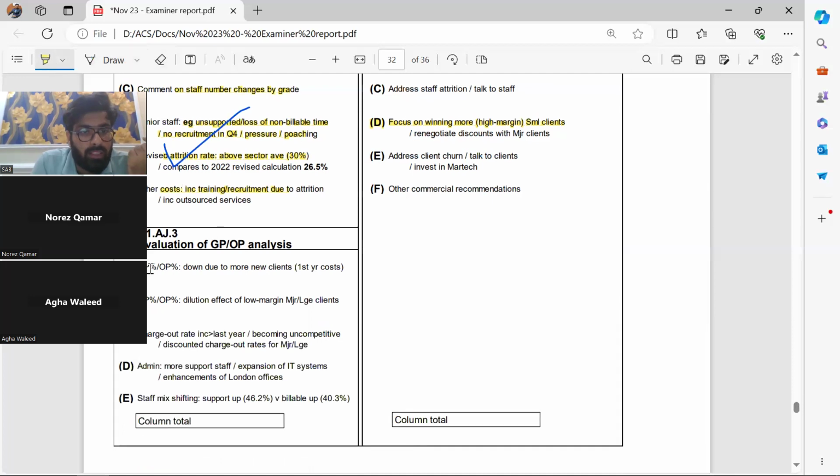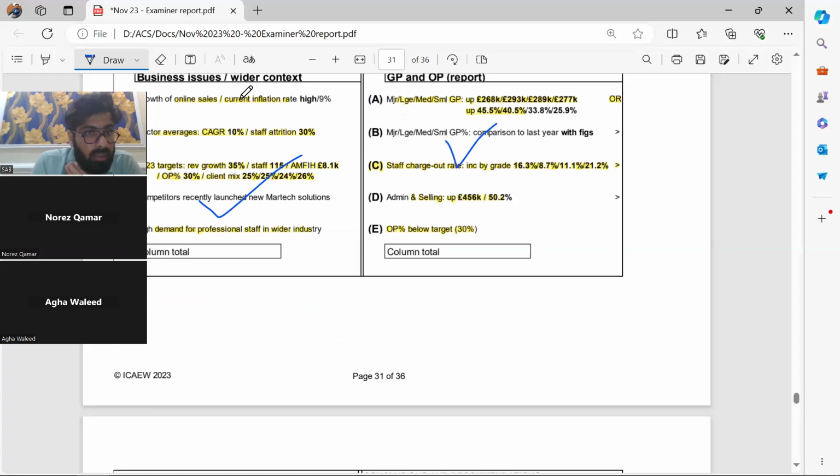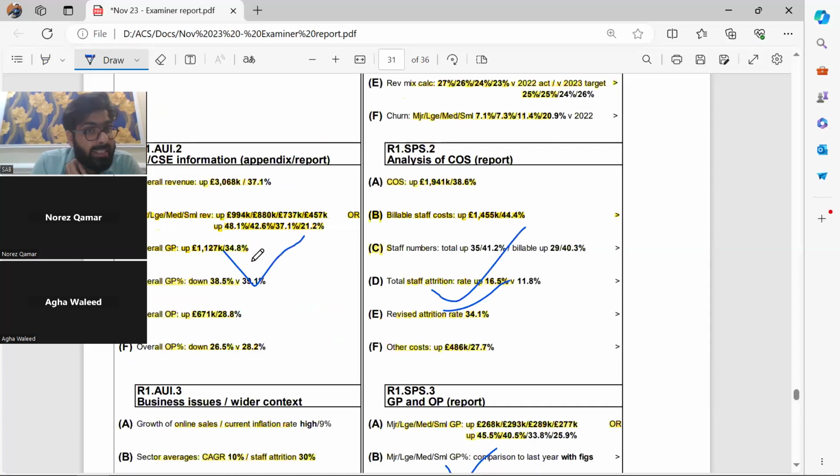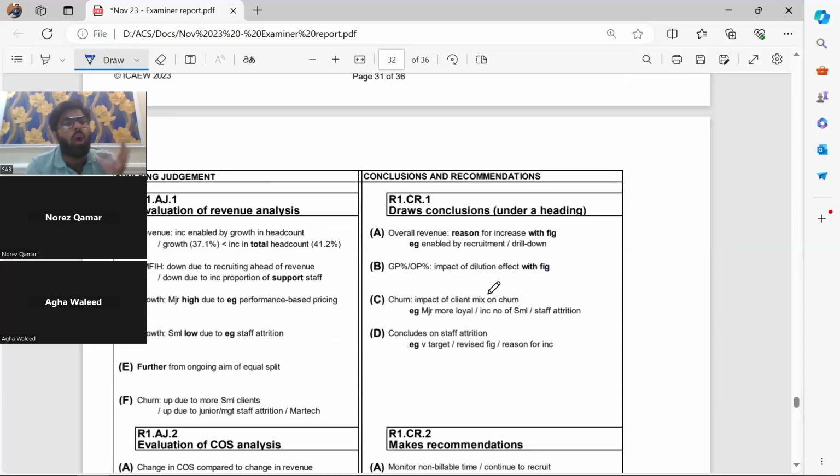And then GP, OP, charge out rate, last year's versus this year's, admin, more support staff, staff mix shifting. We made some of the comments from here, also gets hit. So these three AUI are easy, and conclusion and recommendation are always easy because you always do that.